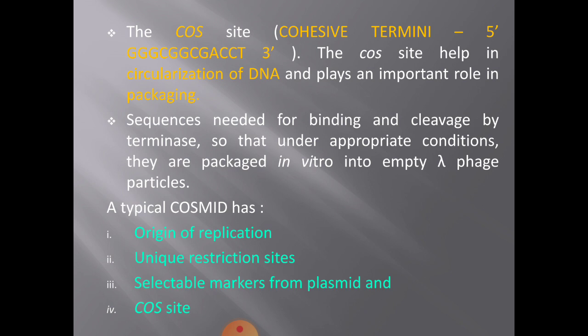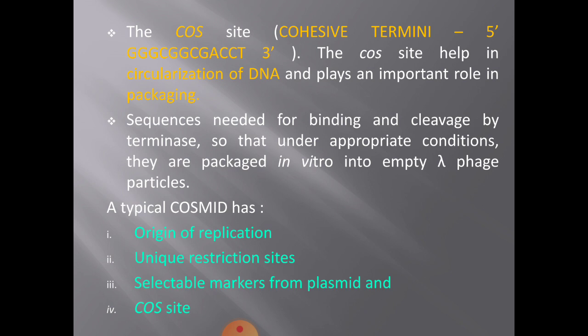Okay. Then, second thing, sequences needed for binding and cleavage by terminase, so that under appropriate conditions they are packed in vitro into empty phage particles. Alright. So, these are the two things that are needed from lambda phage DNA. Then the rest you can take from plasmids.